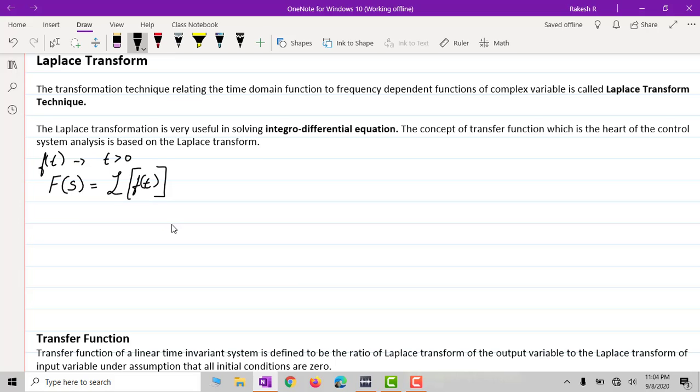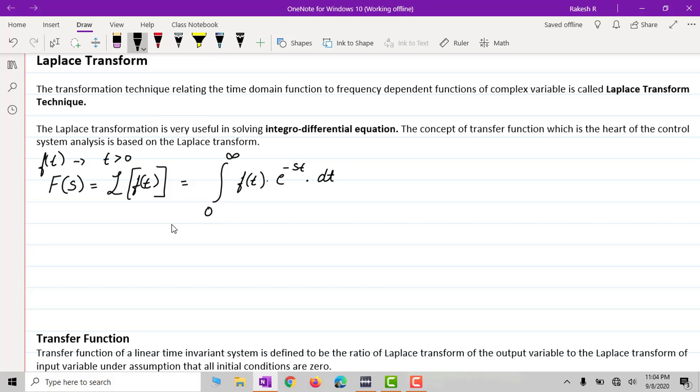You can take it as a capital letter L. This can be written as the integration from 0 to infinity of f of t into e power minus s t into dt.